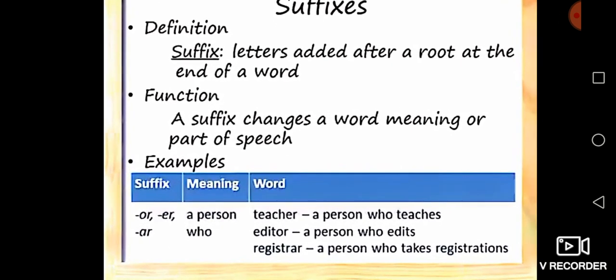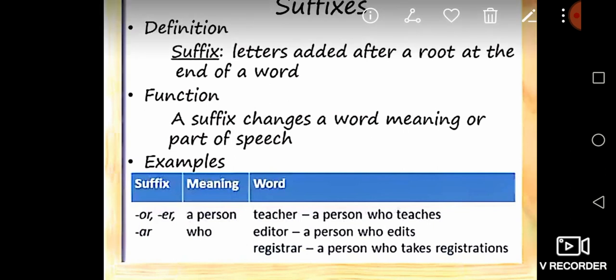Or, a person who, its meaning a person who. You see the example of the word teacher. Teacher means a person who teaches.